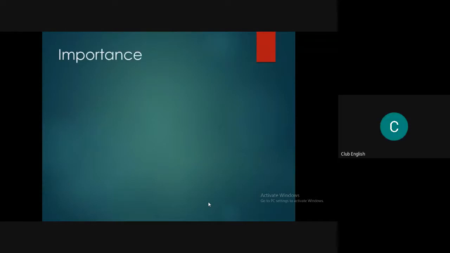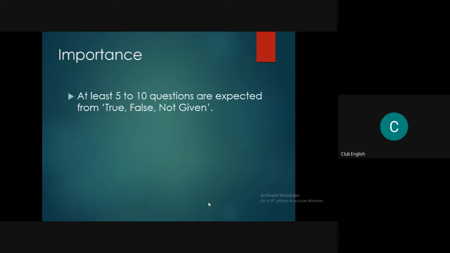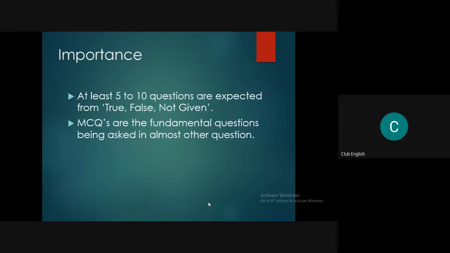So first of all, we'll be starting with this PPT as you can see. I'll be putting it onto your Google Drive. At least 5 to 10 questions are expected from true false not given. MCQs are the fundamental questions being asked in almost every other question.